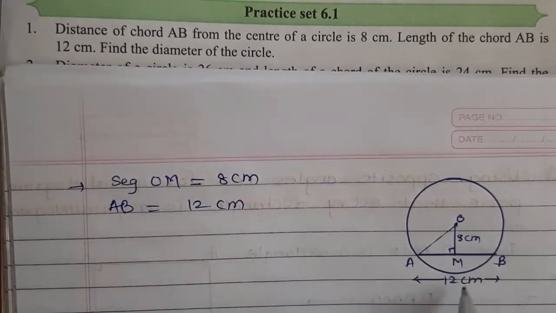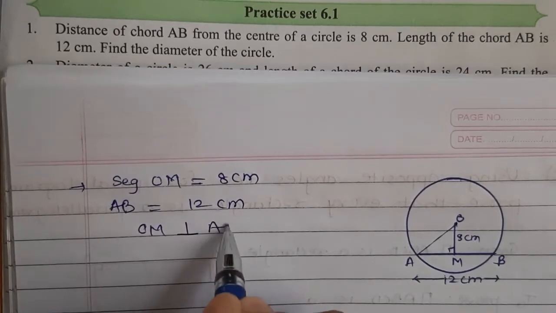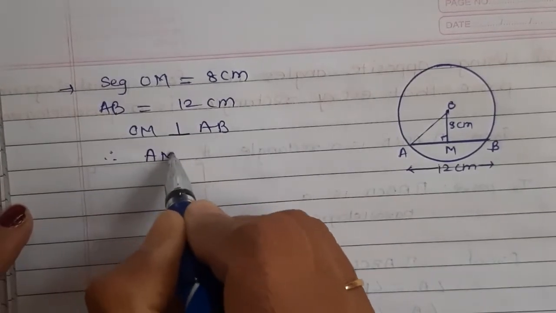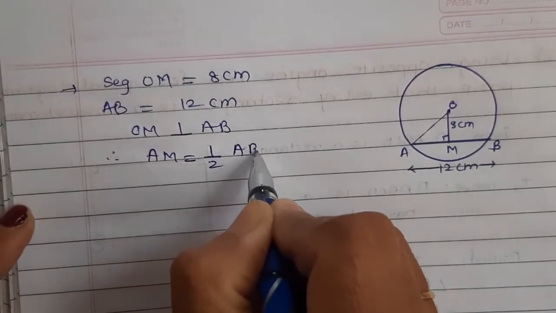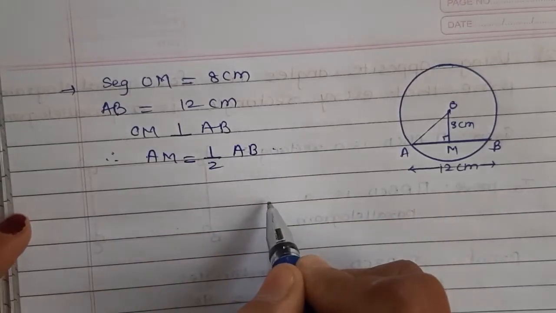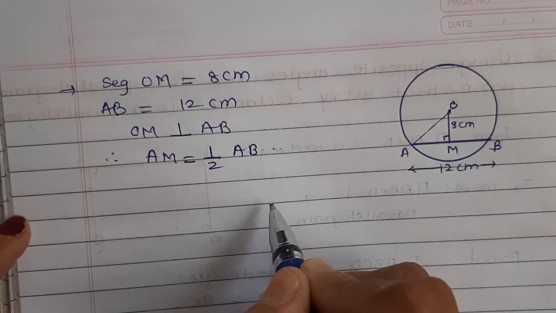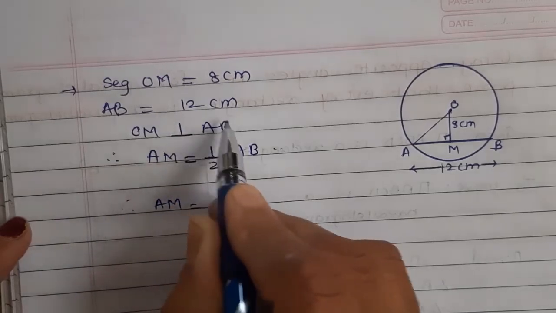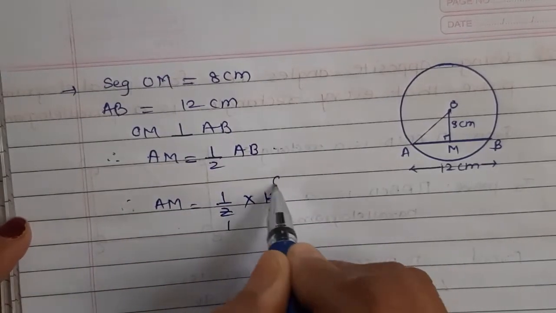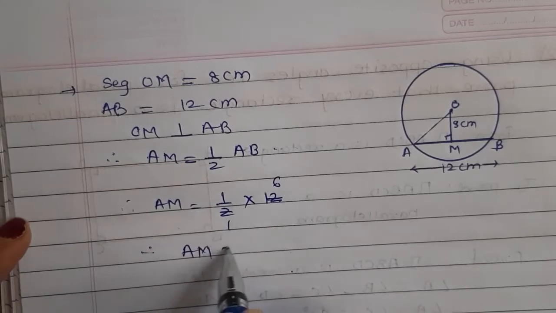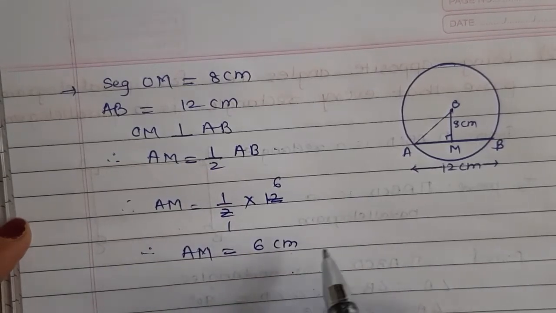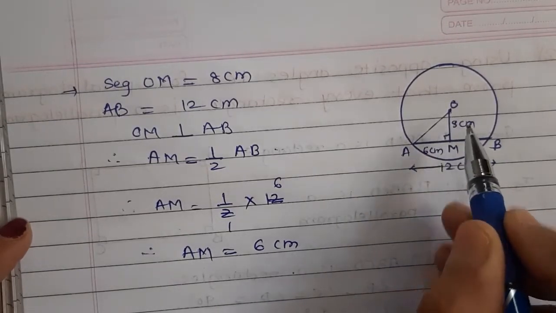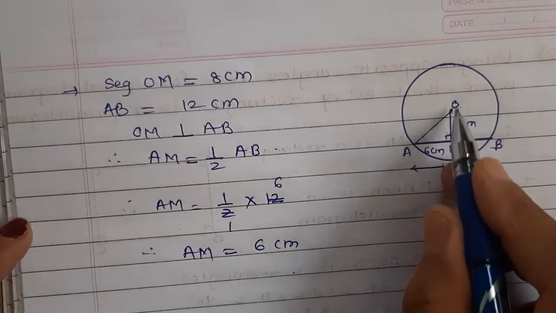Now as we observe here, OM is perpendicular to AB. Therefore AM equals half of AB, as we know that a perpendicular drawn from the center of the circle to the chord bisects the chord. Therefore AM equals half into 12. 2 ones are 2, 2 sixes are 12. So the length AM equals 6 cm. Now if you observe the diagram, this distance is 6 cm, and here it is given 8 cm. Then triangle OMA is a right angle triangle.